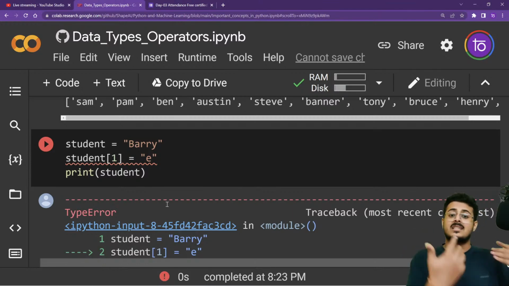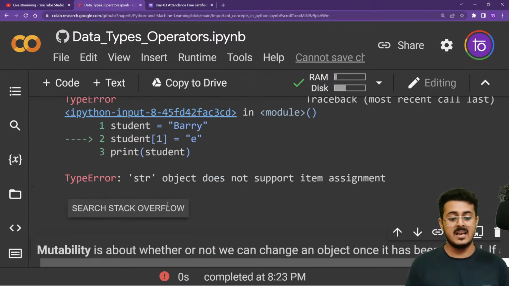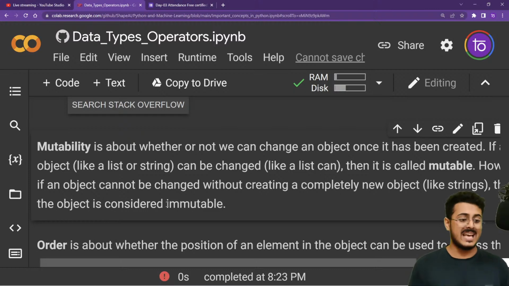Whereas strings cannot be modified, and hence they are called immutable in nature. So that is the main difference between lists and strings, guys. Please try to remember that. That is the main difference between lists and strings.